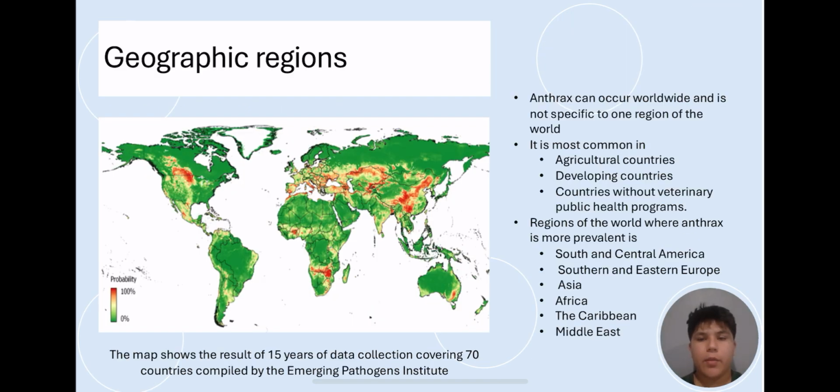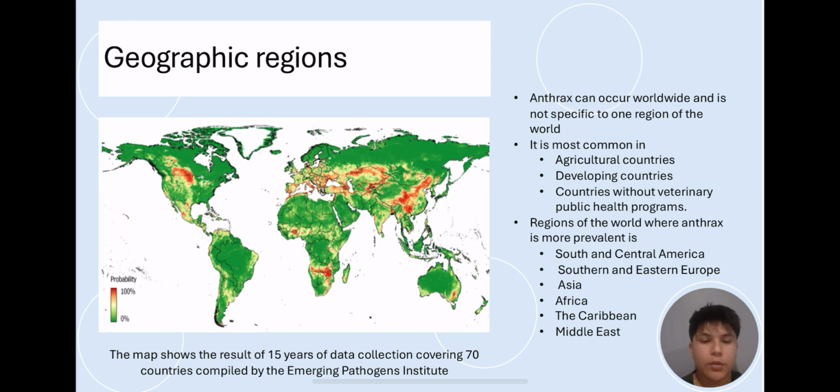Geographical regions of anthrax. Anthrax can occur worldwide, and it's not specific to one region of the world. It is most common in agricultural countries, developing countries, and countries without veterinary public health programs. Regions of the world where anthrax is most prevalent are South and Central America, Southern and Eastern Europe, Asia, Africa, the Caribbean, and the Middle East.